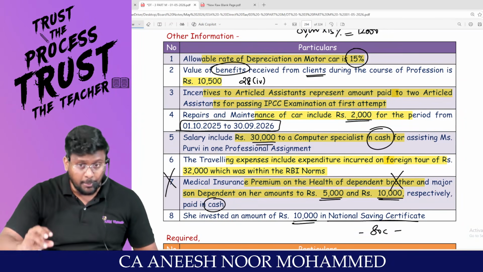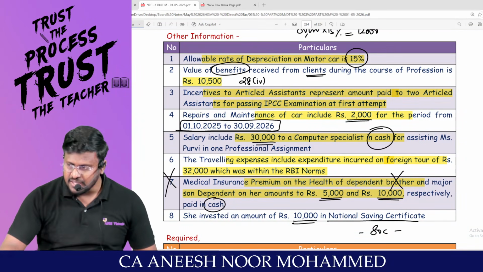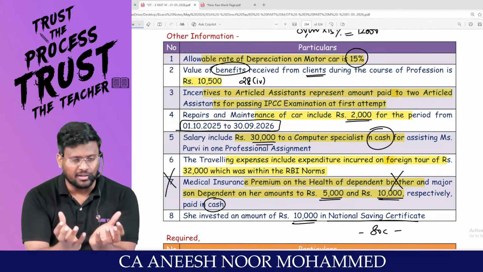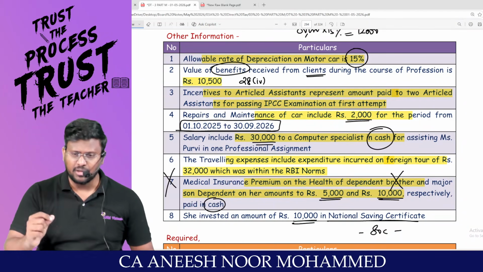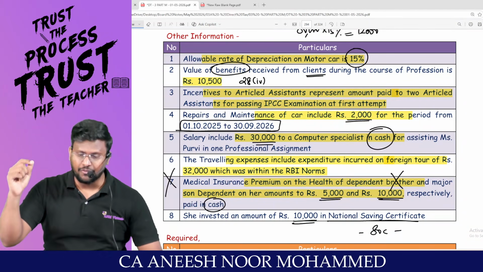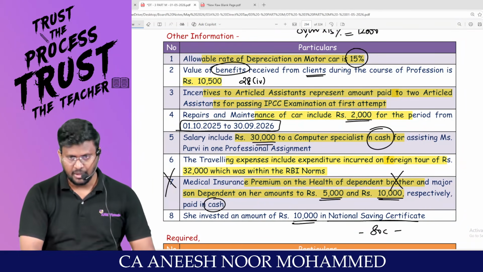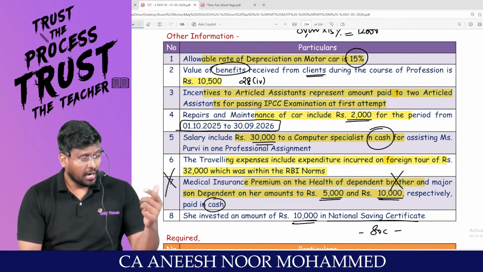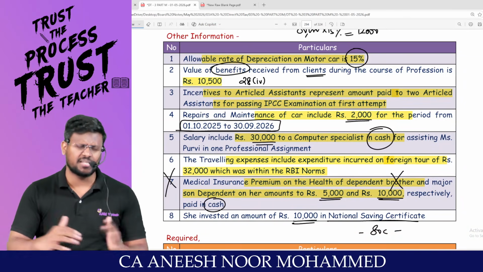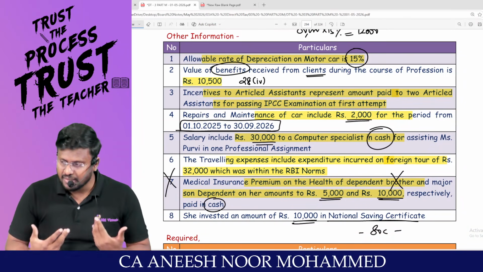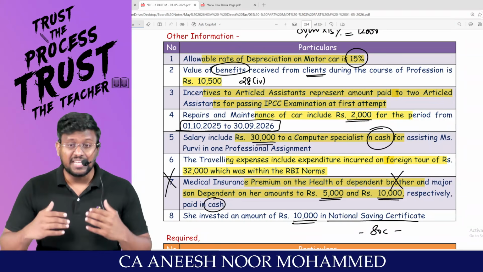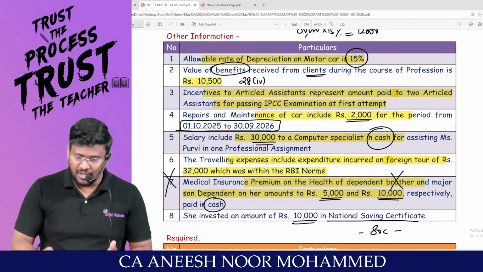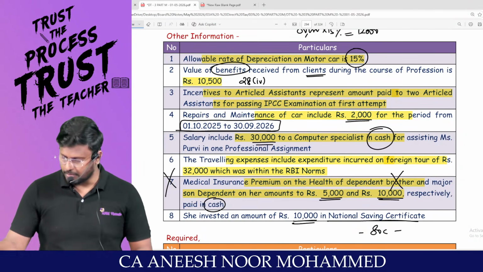You will be able to analyze, you will be able to connect. A student who does not put in hundreds of hours of effort will not be able to do this question. He should know PGBP provisions. He should know capital gain provisions, salary, house property, everything, the entire tax subject. This subject gives us satisfaction. That satisfaction you should feel after doing these 3 questions, my dear lovable students.